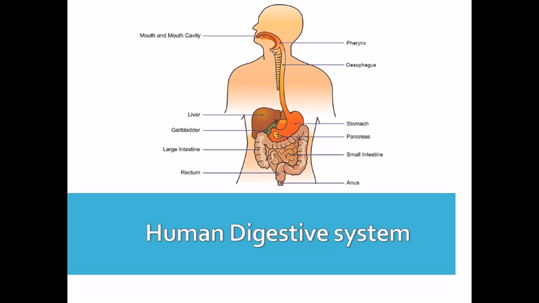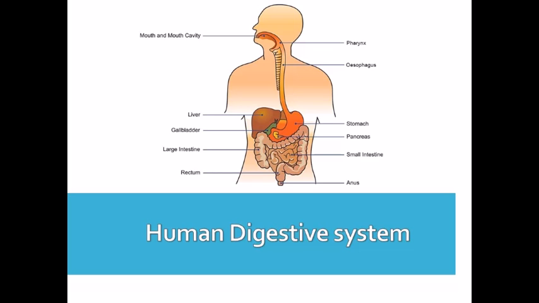Now this is the diagram of the digestive system of our body. As we have already discussed, the buccal cavity consists of salivary glands, tongue and teeth. We also discussed the esophagus, which is also known as the food pipe.